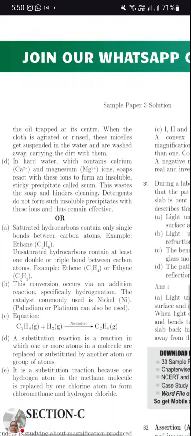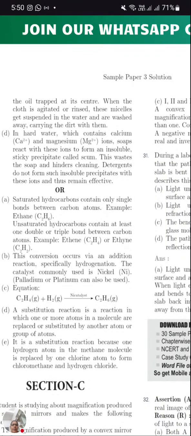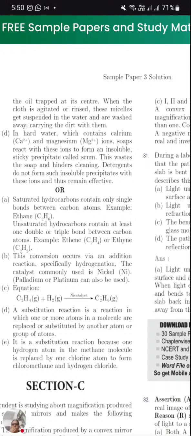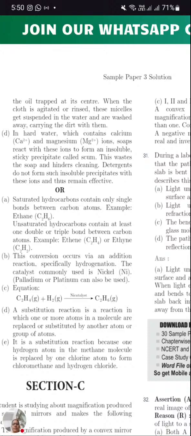When the cloth is agitated or rinsed, the micelles get suspended in the water and are washed away carrying the dirt. So when they are agitated, they will drag out the dirt. The hydrocarbon tail will drag the dirt into the water. As a result, the water will become dirty and the cloth will become clean.